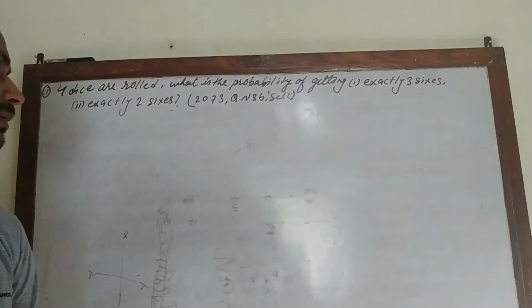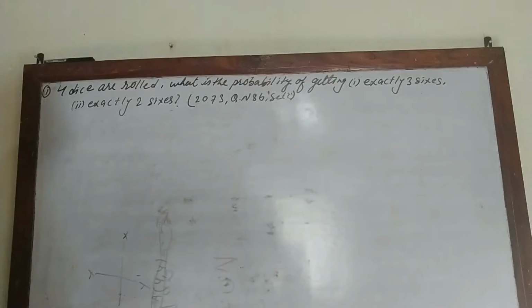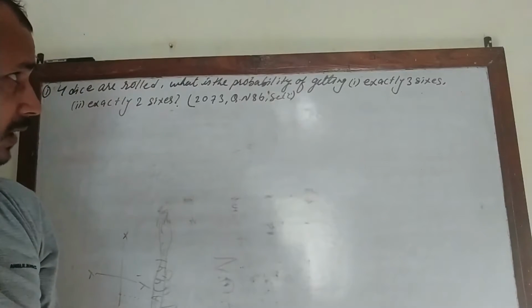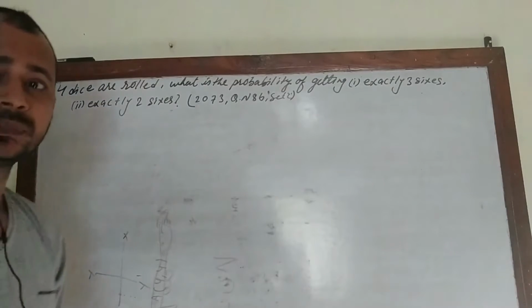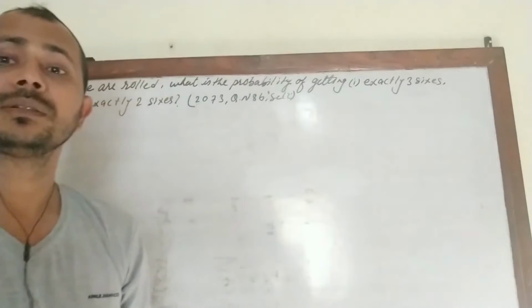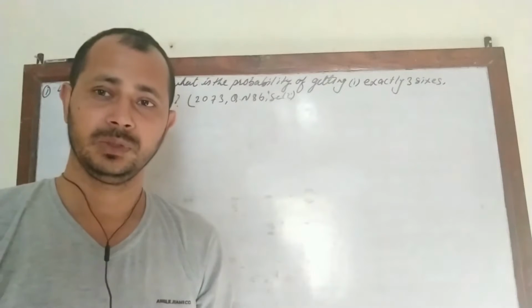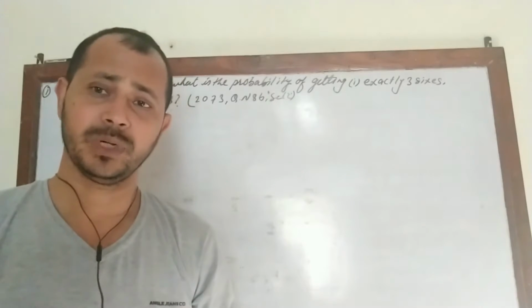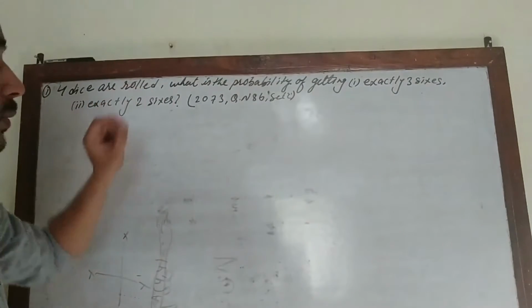Let's solve a problem. This problem was asked in the 2073 board examination, set C, question number 8B. 4 dice are rolled simultaneously and we need to calculate the probability of getting exactly 3 sixes and exactly 2 sixes. Now let's see whether the problem is related to binomial distribution or not. We need to go through certain points to determine this.